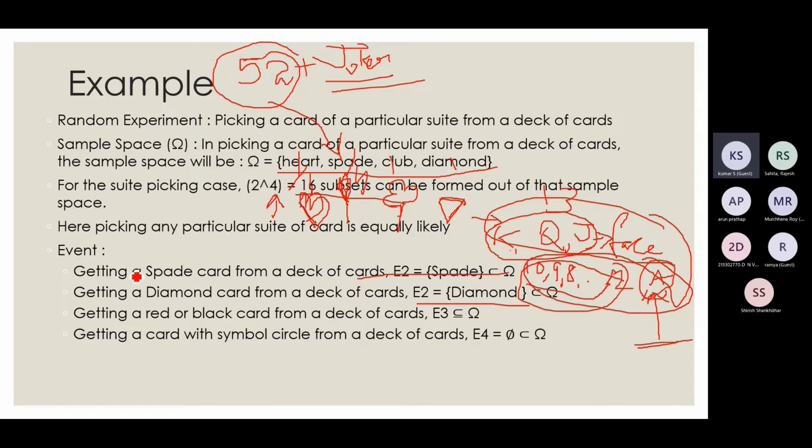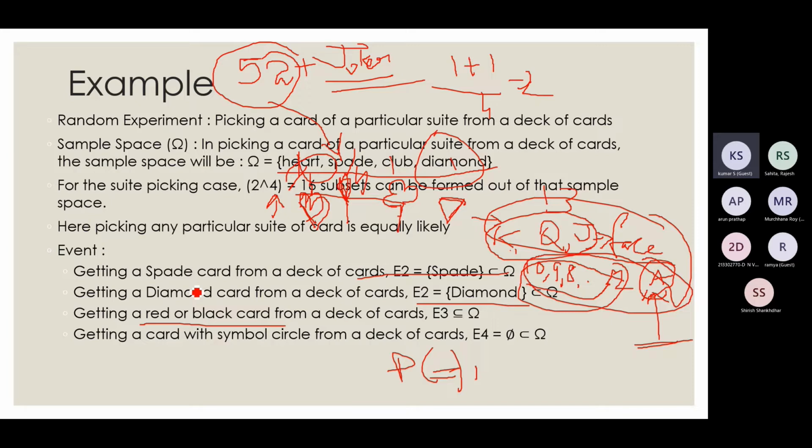Then getting a red or a black card. Getting a red card, we saw, if it is a heart card or a diamond card, it will be red. So my outcomes will be 1 plus 1 by 4, that is equal to 2 by 4. And similarly, getting a red or black card: heart and diamond are red, spade and club are black. So if my experiment is to find the red or black card, then it is a sure event. So the probability of that is 1.